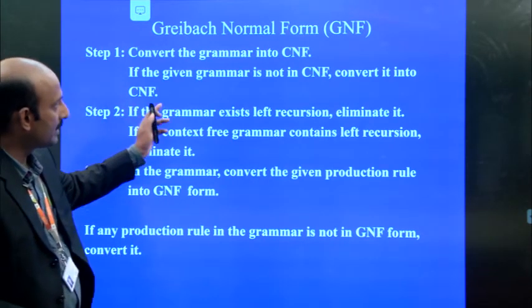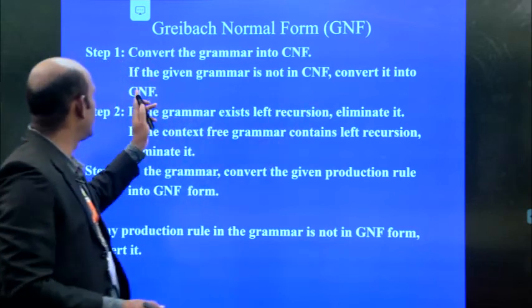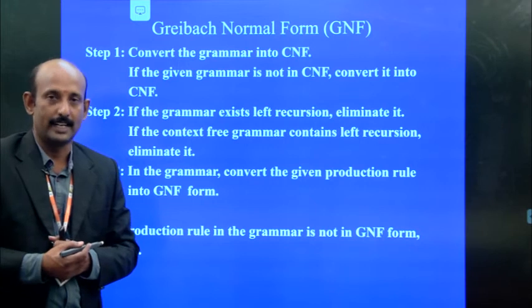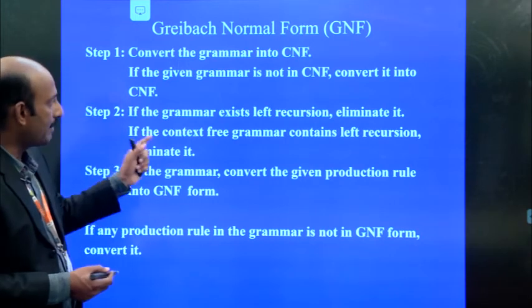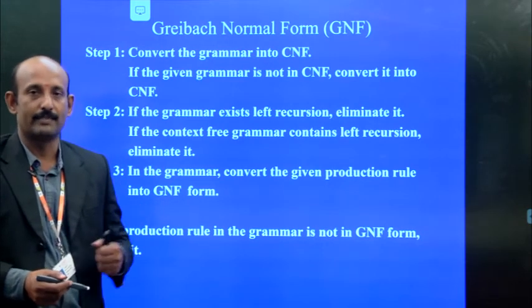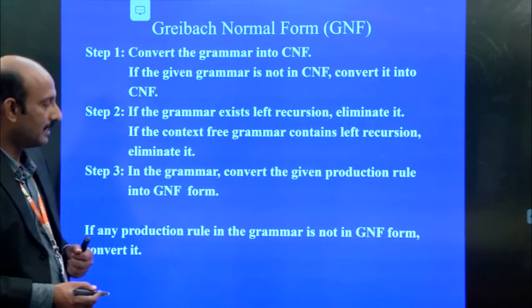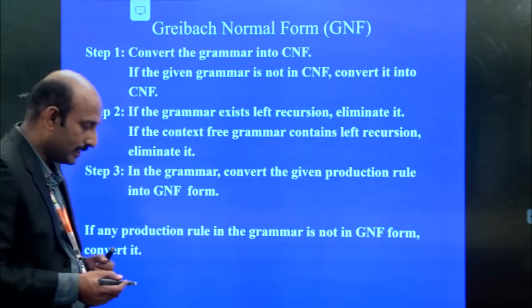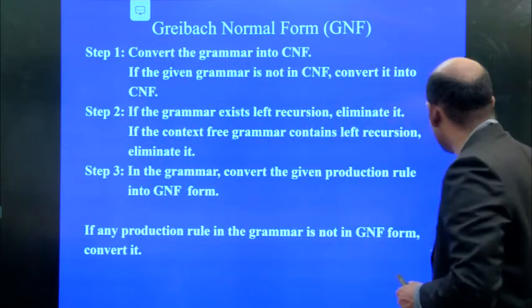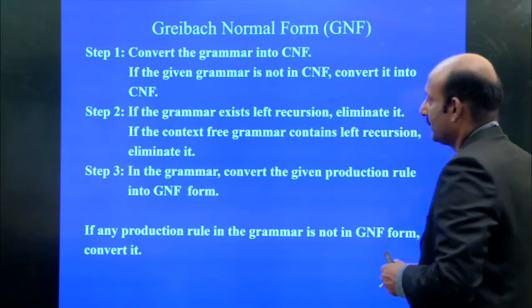If the given grammar is not in CNF, convert it into CNF. That is the first condition. Second, if the grammar has left recursion. What is called left recursion here means the symbol on the left side is also the same as the symbol on the right side. Then we can go for eliminating this left recursion.